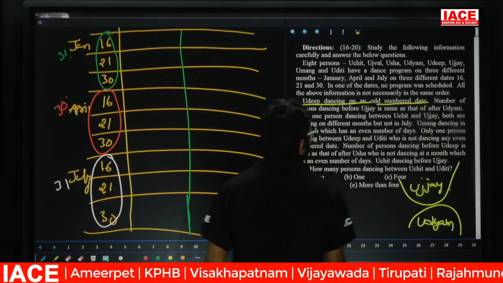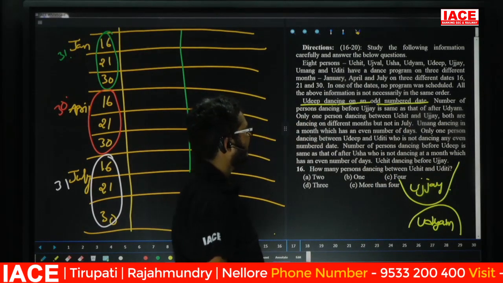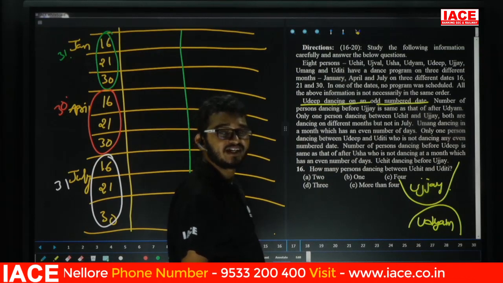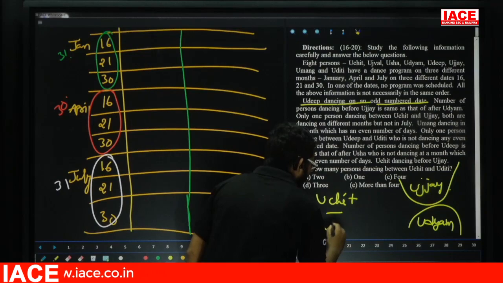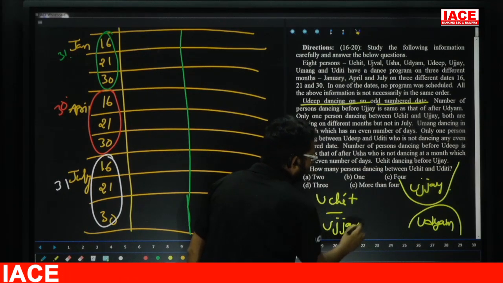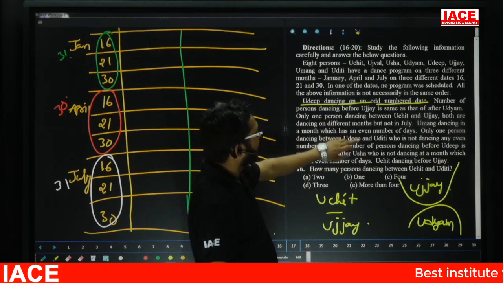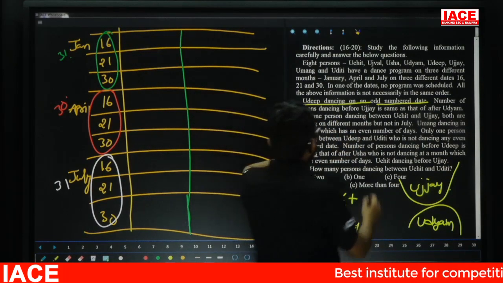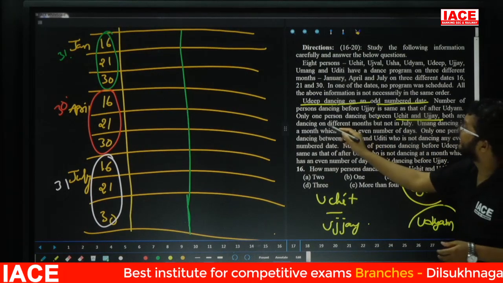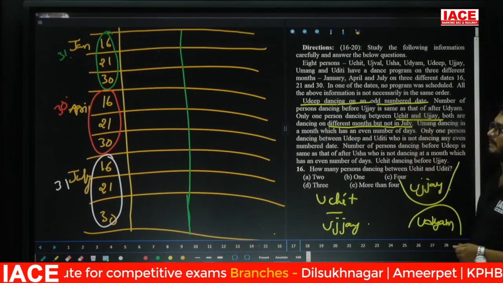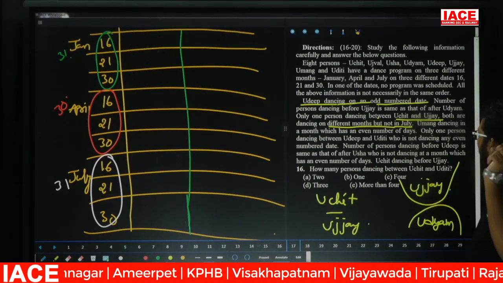Only one person is dancing between Uchit and Ujay. Both are dancing in different months, but not in July. Yes, this is the clue point, but don't start with it, because we will get more possibilities. Go for the next point.